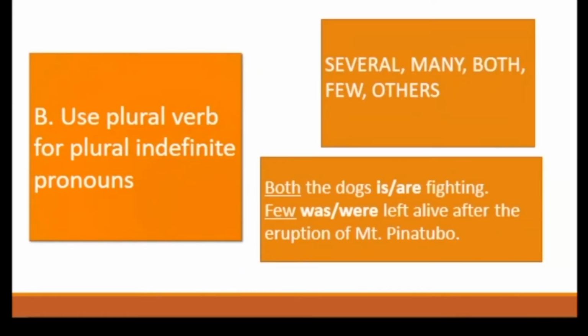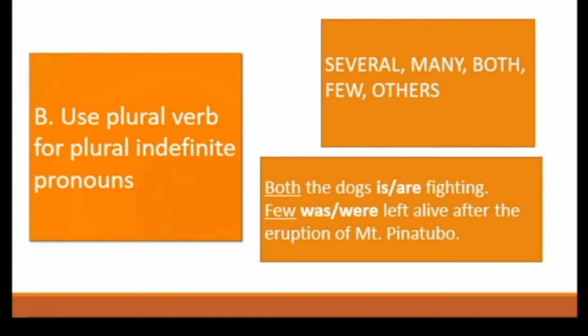Next is use plural verb for plural indefinite pronouns. So what are those plural indefinite pronouns? Just remember SMBFO, which stands for several, many, both, few, and others. Let's try to answer this. Both the dogs are fighting.